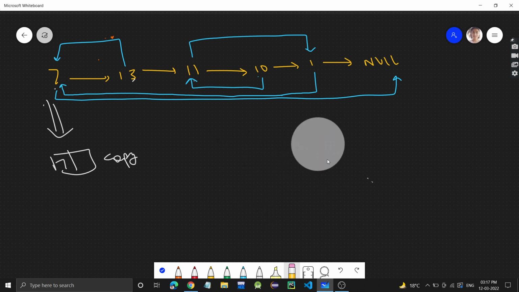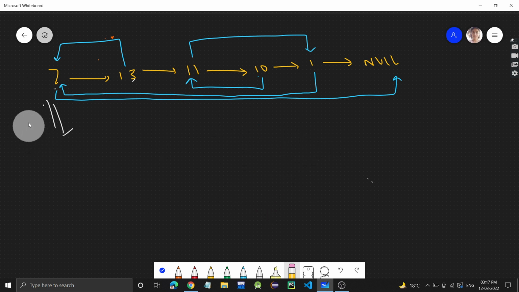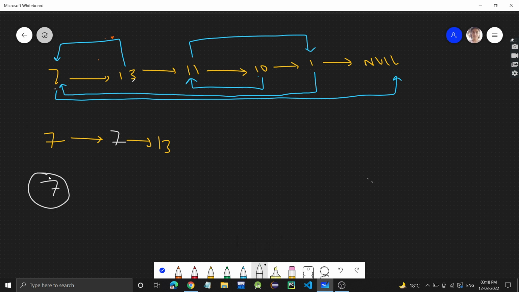We will be storing the copy next to the original node. 7 is the original node, and 7's next is 13, right? What I will do is make the copy node and attach it to 7's next. So this original 7's next will be pointing to the copy node, and then this copy will be pointing to 13. So what I have done, see guys, very important: I have made a copy and inserted it after the original node.